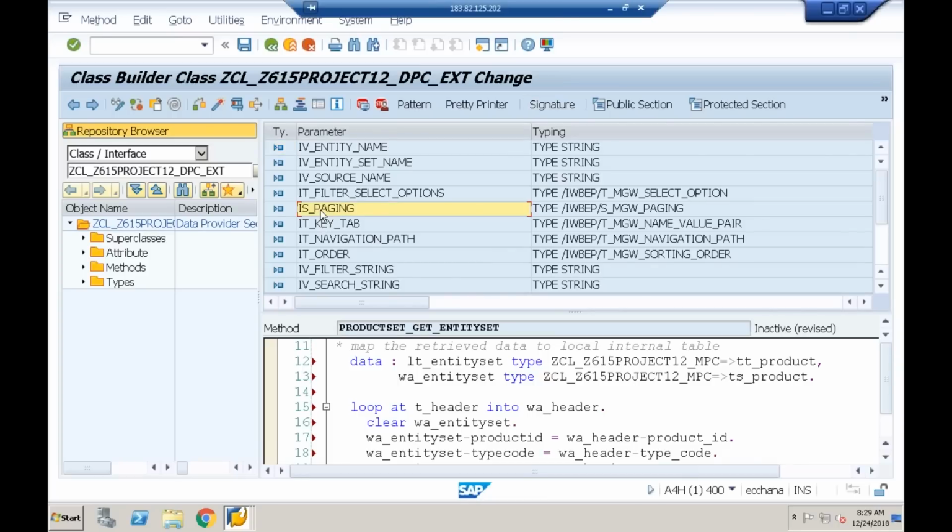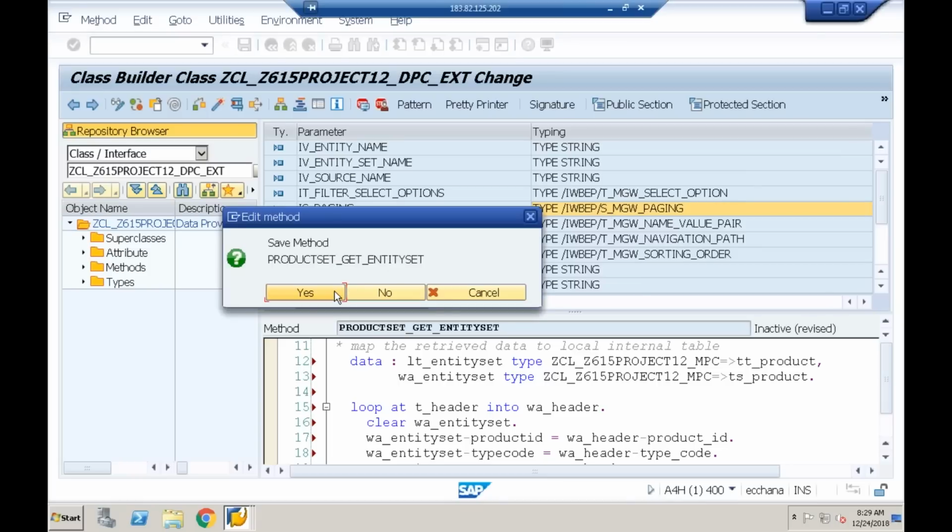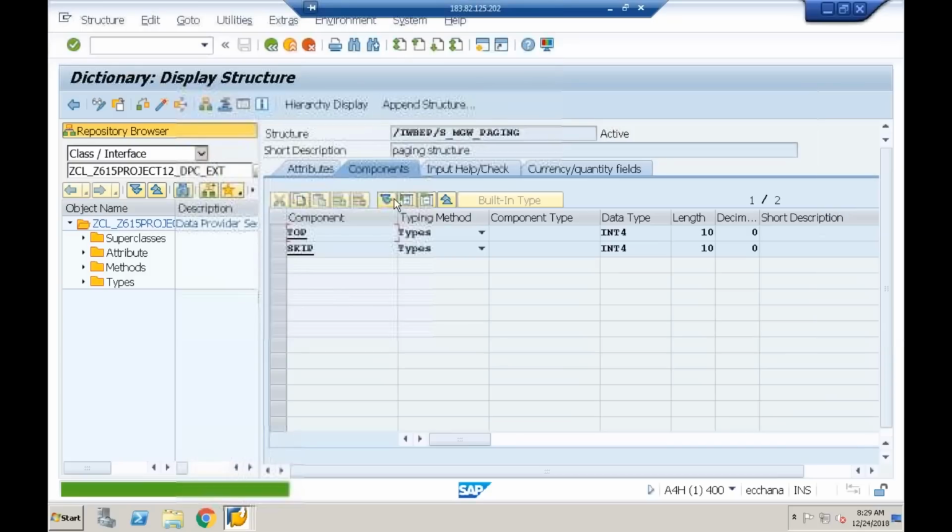What is that? Is_paging. It is of type what? S_mgw_paging. If I double click on this, in this you can see the paging structure. You can see the two fields here, top and what? Skip. Top is of type integer, skip is also type what? Integer.